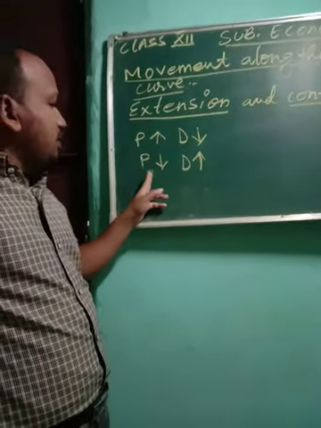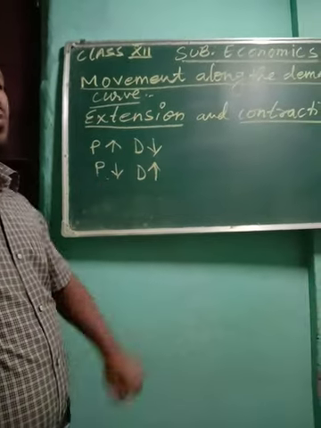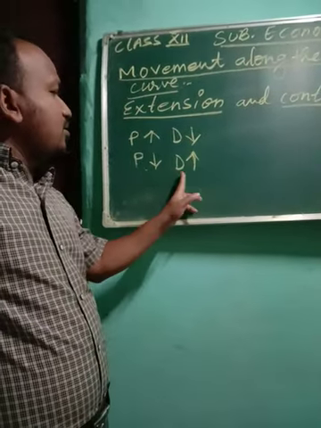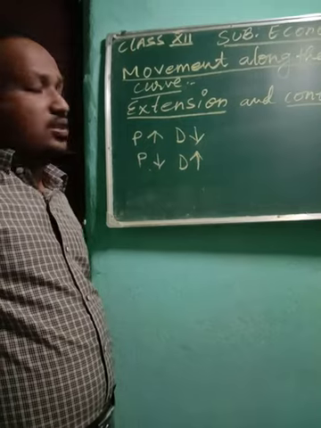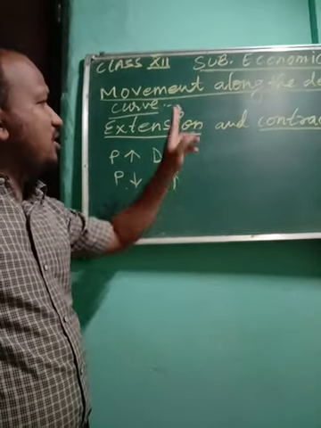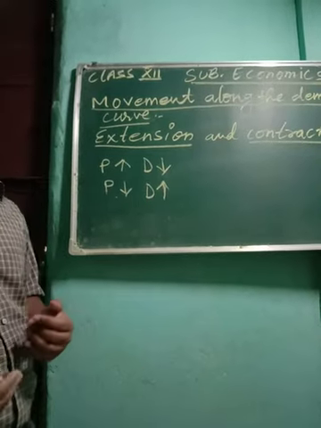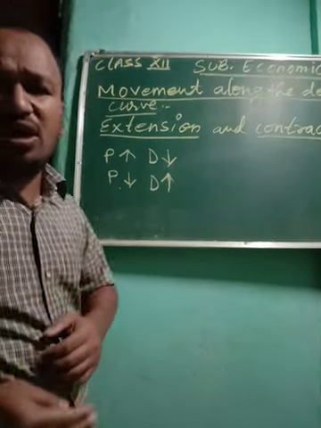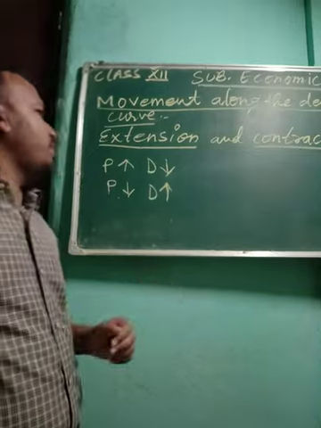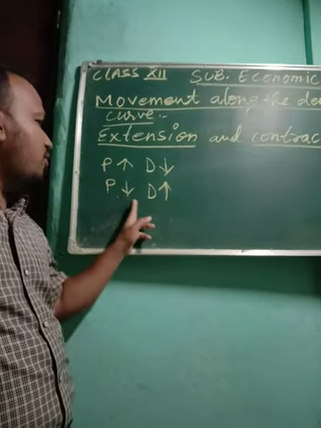Extension means demand for that particular commodity will increase, and more people are going to buy it due to the fall in price.